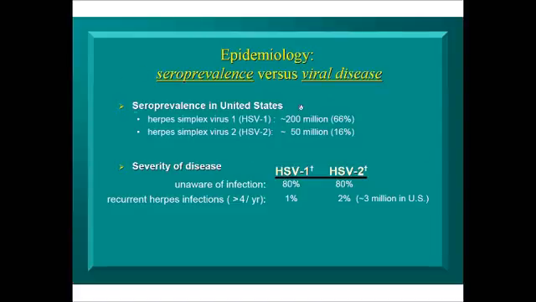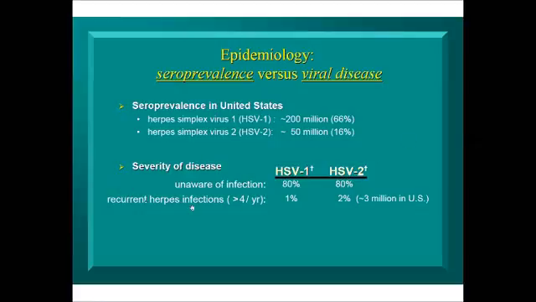And this is basically what I was talking about. So what the seroprevalence data says is roughly about 2/3 of people in the United States are infected with HSV1, and about somewhere between 1/10 and 1/6 are infected with HSV2. Although these are extraordinarily common infections, most of the infections are asymptomatic. That is, the immune system does its job and controls it.